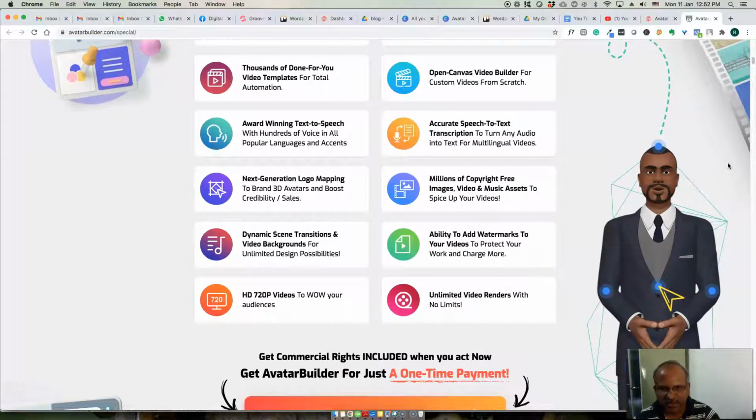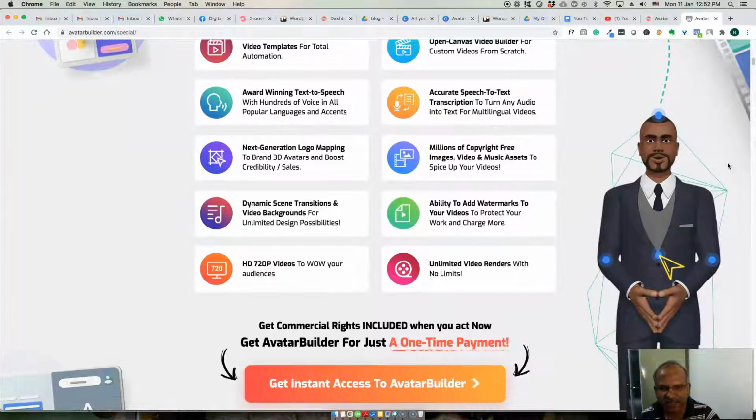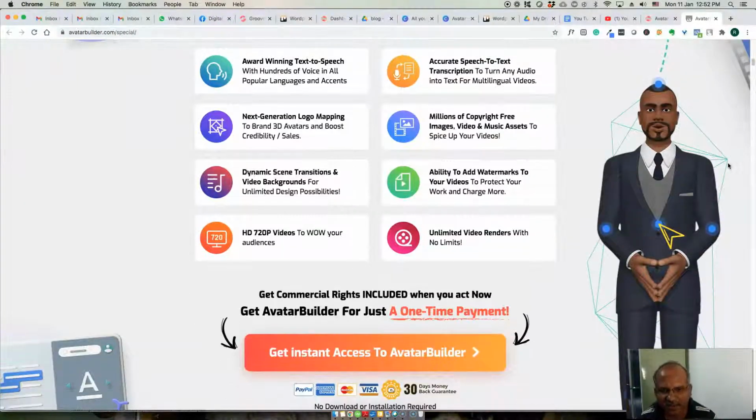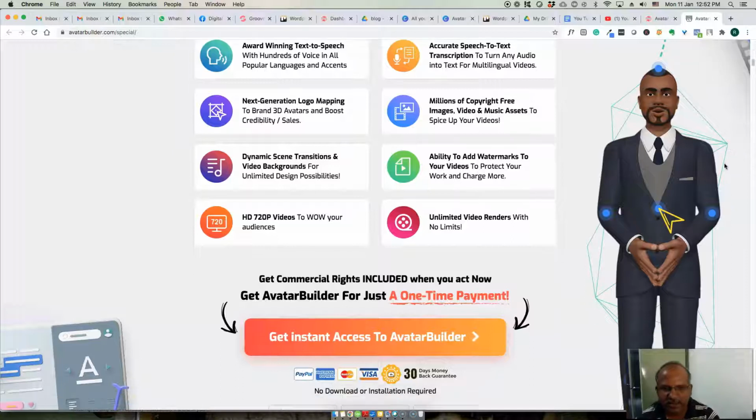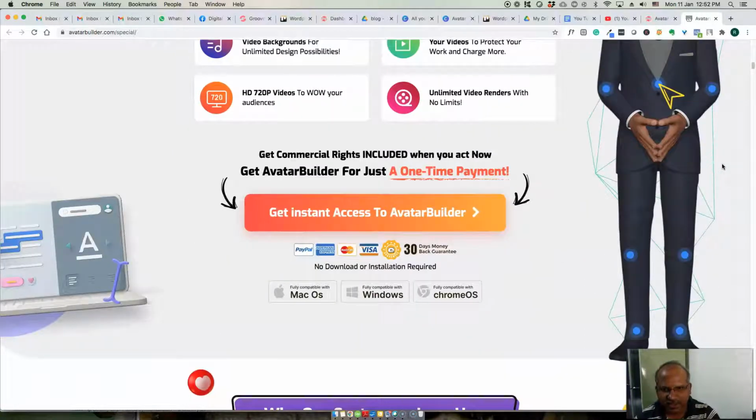You can create logos, and it's all coming copyright free, with a one-time fee at this time, unlimited video rendering, and 720p videos to wow your audience, right? So you can get instant access to Avatar Builder for a one-time payment for now.